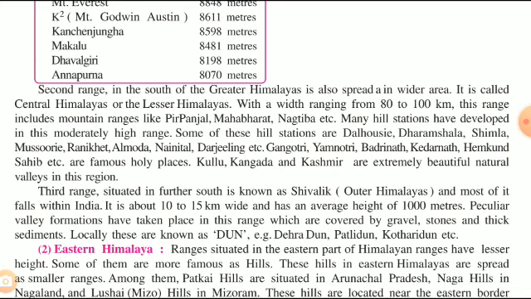Many hill stations have developed in this range, for example Shimla, Mussoorie, Dalhousie, Almora, Nainital, Darjeeling, Yamunotri, Badrinath, Kedarnath, Hemkund Sahib, etc., which are very famous places. Kulu, Kangra, Kashmir are very beautiful natural wonders of India.